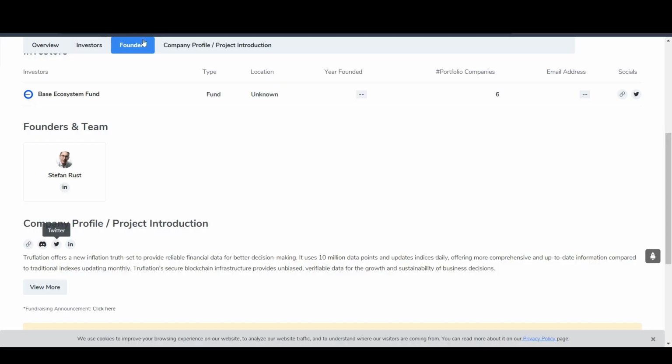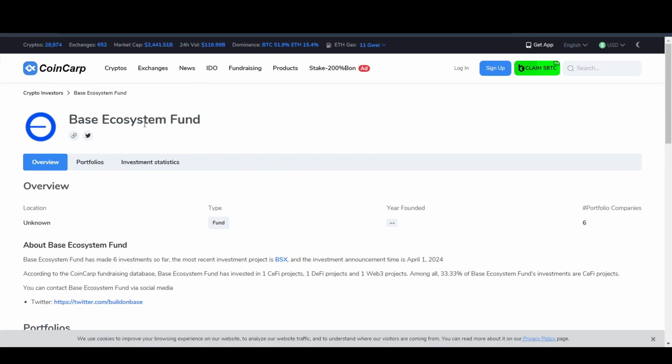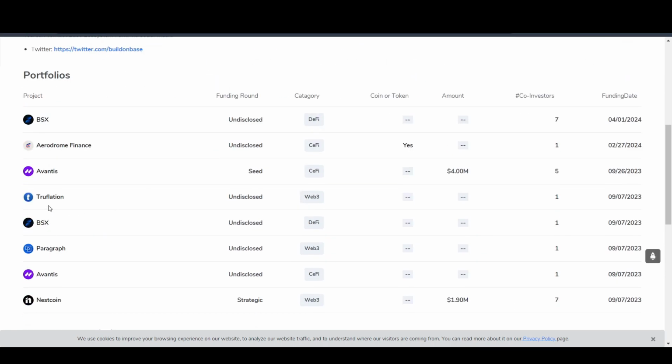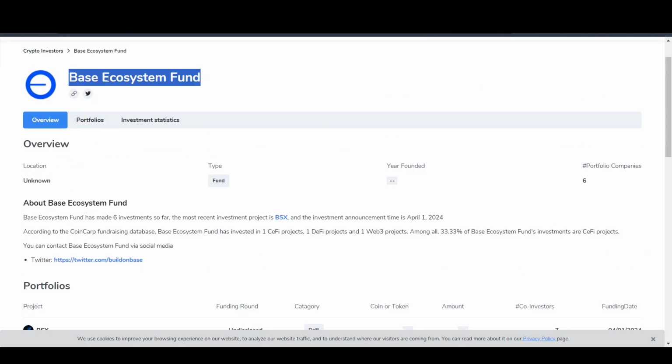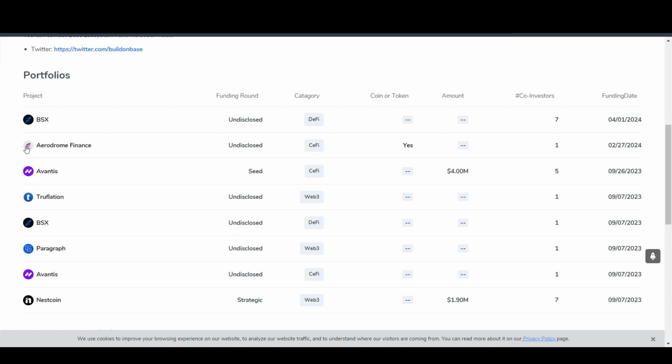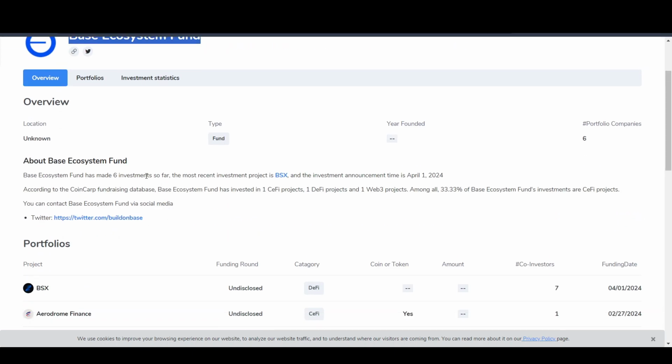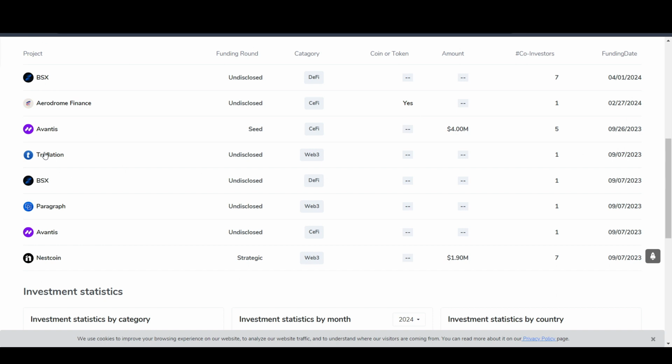Another key highlight for this project is the Base ecosystem fund. Truflation is one of the projects which actually got the Base ecosystem fund, which is a pretty big thing, I think. If we look at the other projects here, as you can see, we have Aerodrome Finance as well. Aerodrome actually pumped really hard after this and I think that could be the same case for Truflation once it's available on the various exchanges.